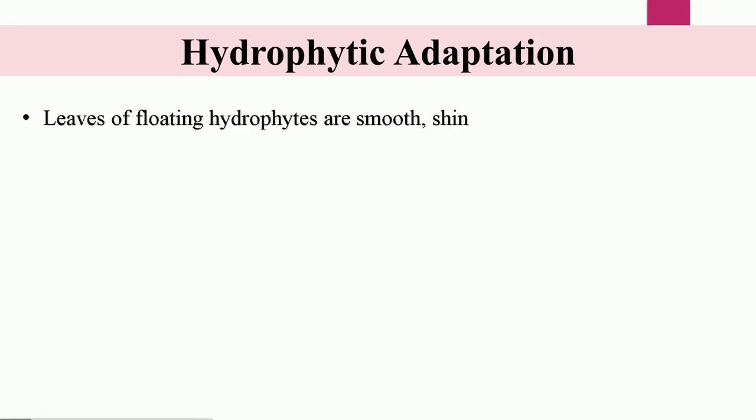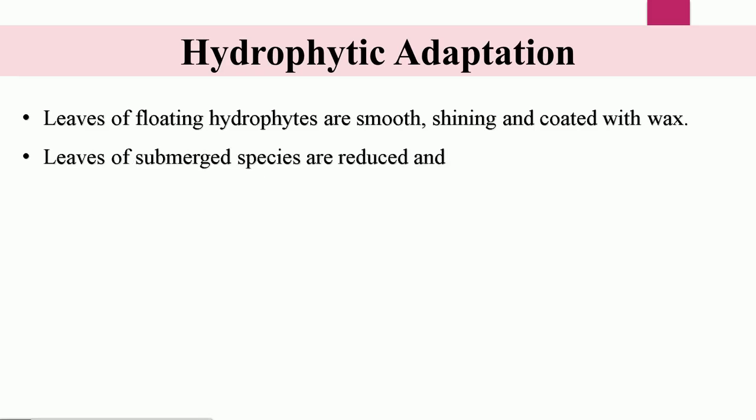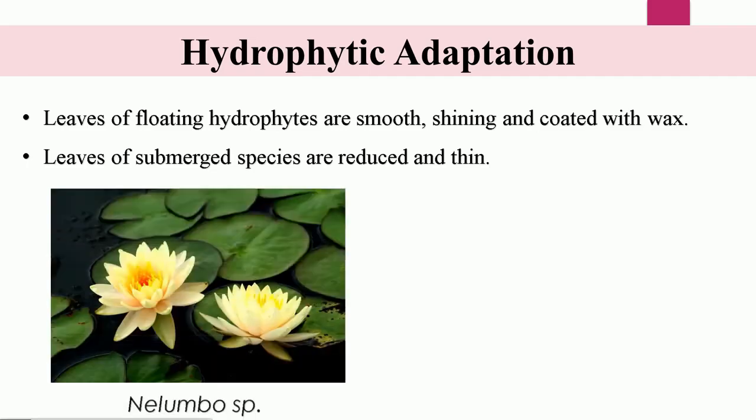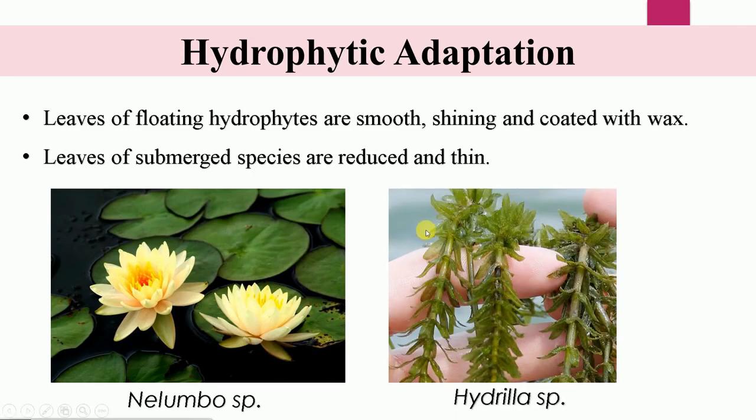Now the leaves. The leaves of the hydrophytes mainly serve as the floating organs for the floating hydrophytes. The leaves of floating hydrophytes are smooth, shining and coated with wax, and they are very large, which can support the weight of the entire plant to float. The leaves of the submerged species are reduced and thin. For example, in Nelumbo, you can see the leaves are larger, which keep the plant afloat on the water, whereas in Hydrilla, the leaves are reduced and very thin.